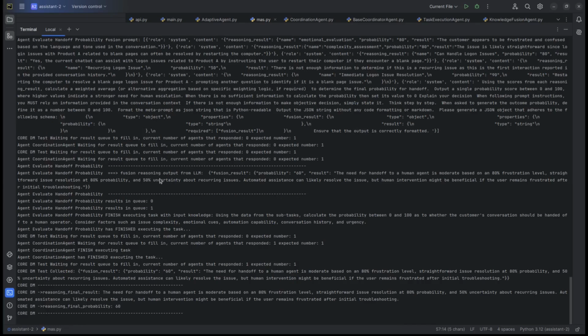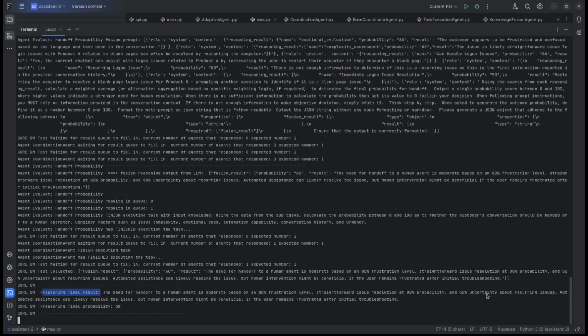Here the need for handoff to a human agent is moderate. Automated assistance can likely resolve the issue, but human intervention might be beneficial if the user remains frustrated after initial troubleshooting. And the reasoning final probability, so probability of handing off to human operator, is 60%. So this is how it works.